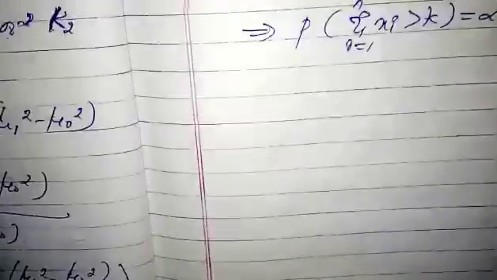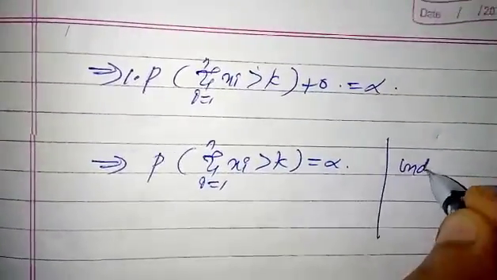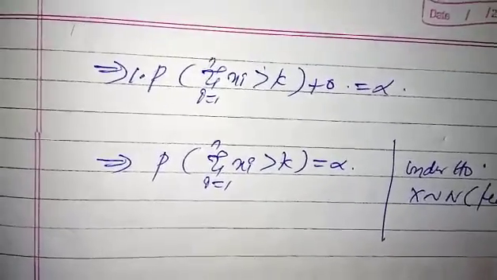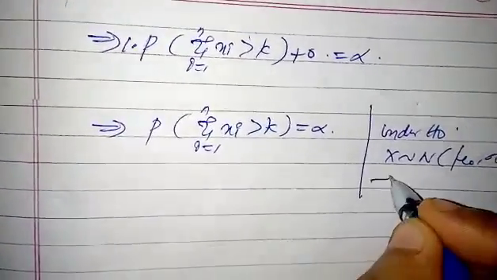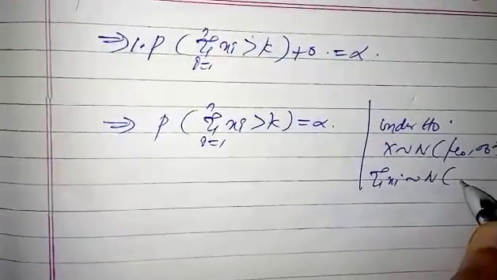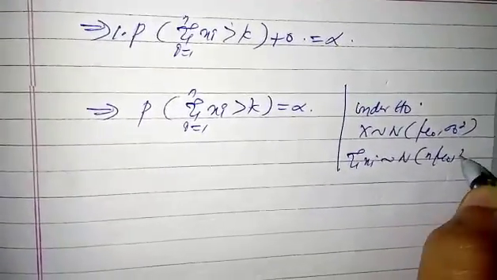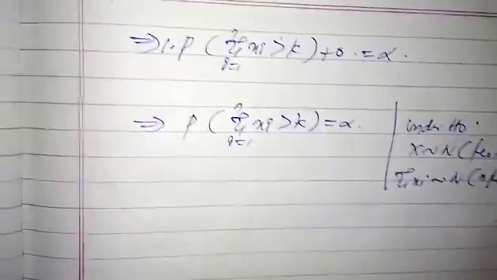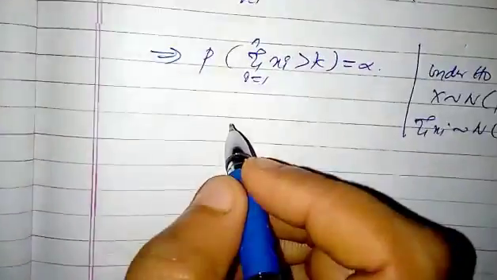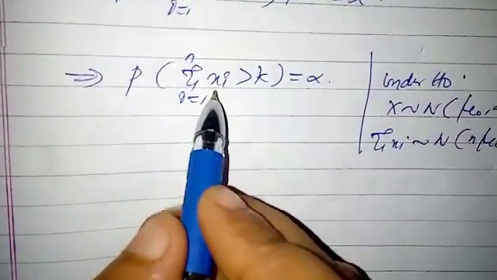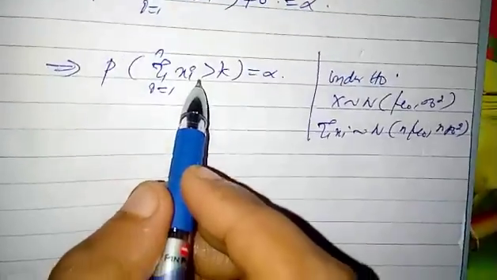So under H0 we know that xi follows normal with mean mu naught and variance sigma naught square. Then summation xi follows normal with mean n mu naught and variance n sigma naught square, right?